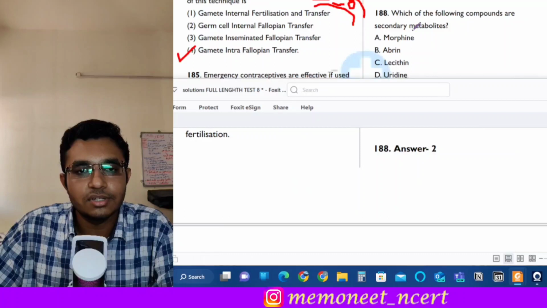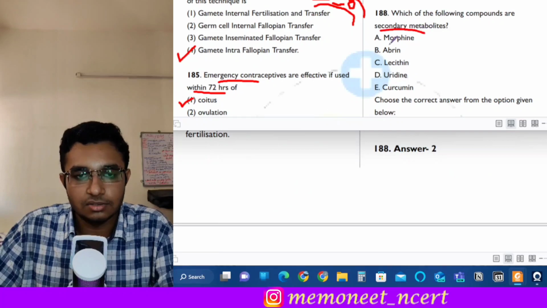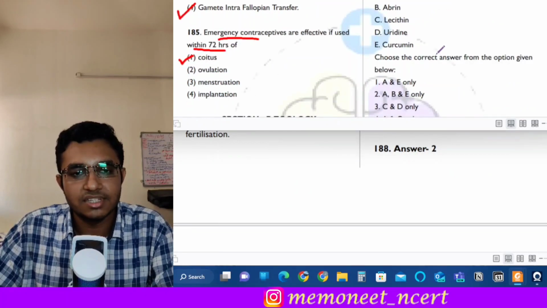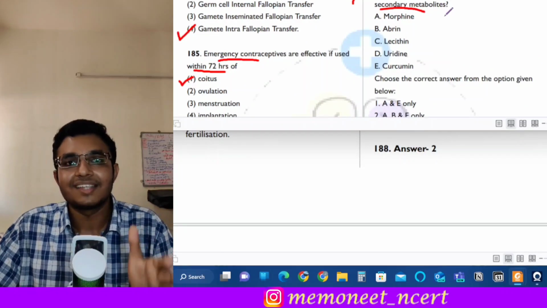The next question is question 188. In which of the following compounds are the secondary metabolites? Okay, so these are the compounds given over here and you have to identify which of them is a secondary metabolite. First is morphine. Okay, now what are secondary metabolites?